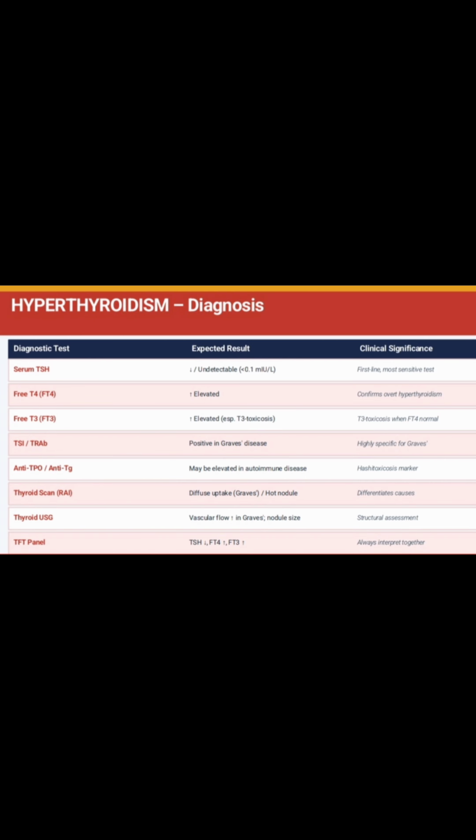Diagnosis is there. You can check the serum TSH level, blood test, thyroid function test, T3, T4, TSH, TRH test, ophthalmological examination, physical examination of heart and skin, if there is an irregular heartbeat and hand tremor. You can check the blood test. TSI is positive in Graves' disease. Thyroid ultrasound is there. Vascular flow is increased in Graves' disease. Radioactive iodine uptake test, thyroid scan, thyroid ultrasound are the tests for diagnosis.